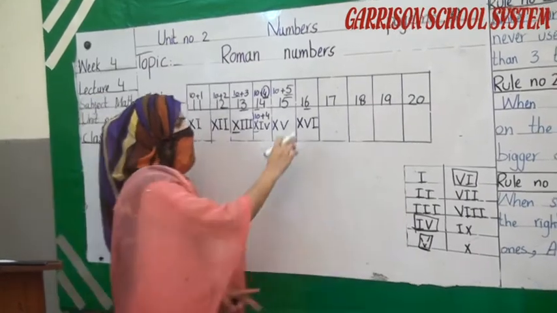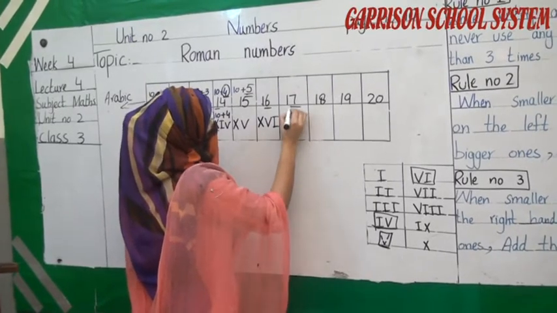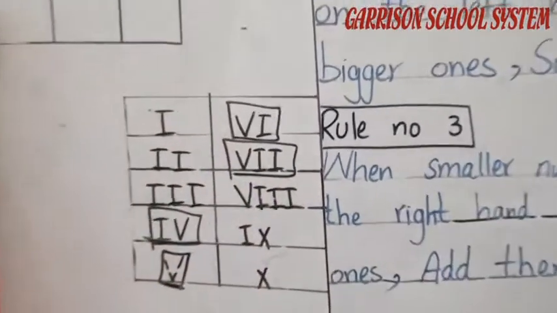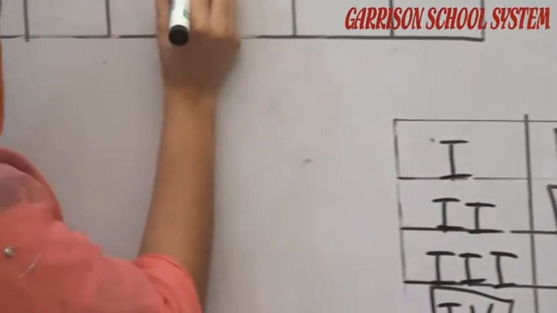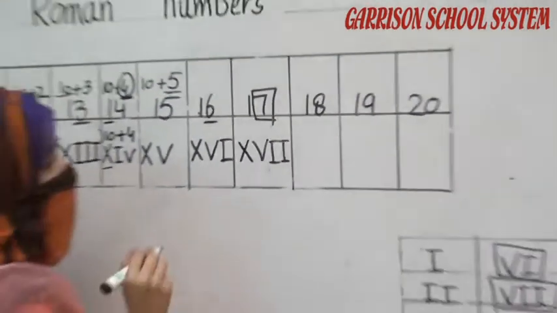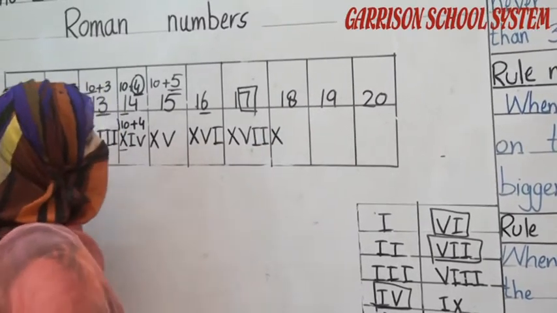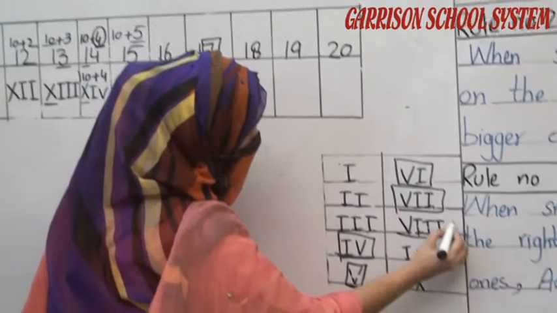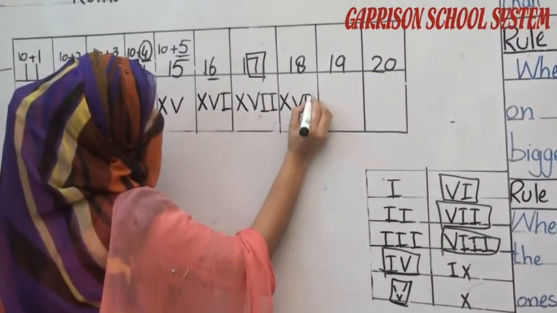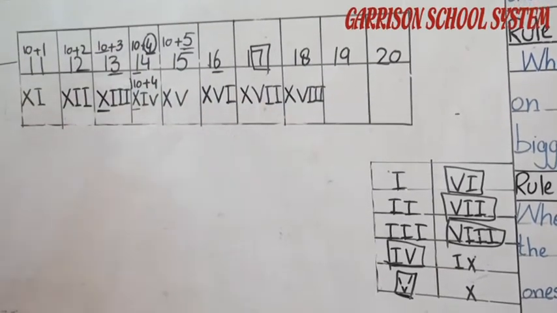Okay student. Now move to the number 17. First of all we have to write here X. Which symbol are we using for number 7? We are using VII for number 7. Okay, next number is 18. Which symbol are we using for number 10? As you know, we are using X. And which symbol for number 8? So we have to write here number 8, VIII.